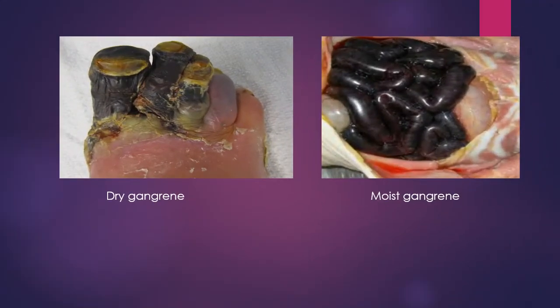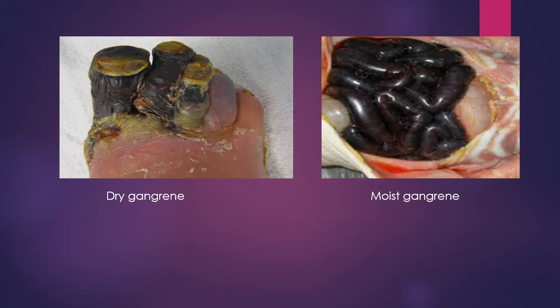Here are the images of dry gangrene and moist gangrene. I take here the example of intestinal gangrene. They are totally opposite from each other, because in dry gangrene the affected part shrinks and becomes drier and drier, and in moist gangrene the affected part swells and increases in size. In dry gangrene, a demarcation line is possible between the affected and healthy tissue. In moist gangrene, no demarcation line is possible.